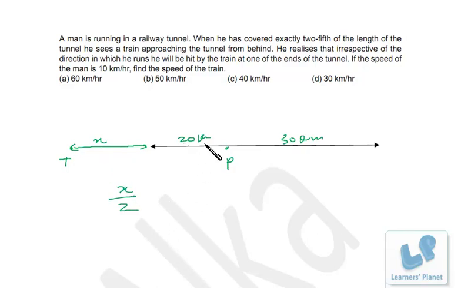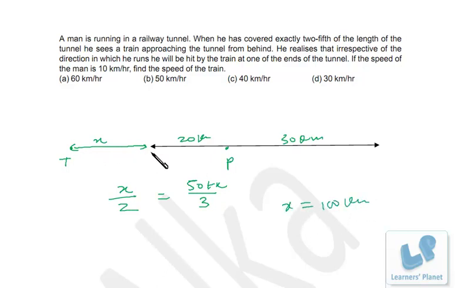Or if the person goes in this direction, that means he's covering 30 kilometer with the speed of 10 kilometer per hour. That means he'll be taking 3 hours, right? So in 3 hours the train reaches from this point to this point, right? So the total distance covered in 3 hours is 50 plus x, right? So this is also the speed of the train. So if we calculate, 3x is equal to 50 plus x, so x is 100 kilometer.